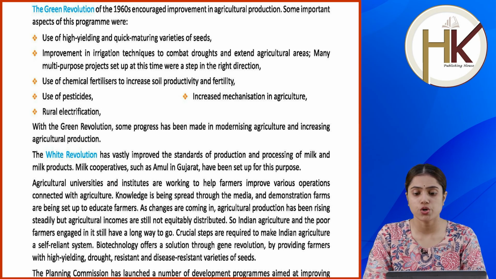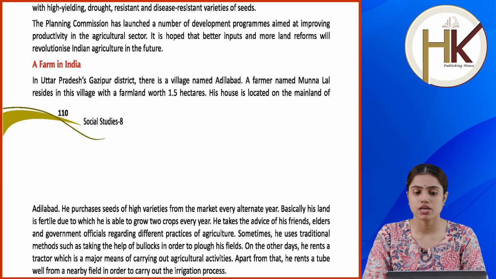Crucial steps are required to make Indian agriculture a self-reliant system. Biotechnology offers a solution through gene revolution by providing farmers with high-yield, drought-resistant and disease-resistant varieties of seeds. The Planning Commission has launched a number of development programs aimed at improving productivity in the agricultural sector. It is hoped that better inputs and more land reforms will revolutionize Indian agriculture in the future.